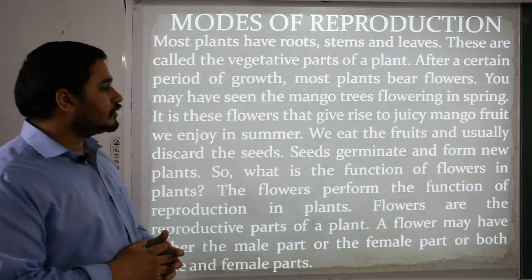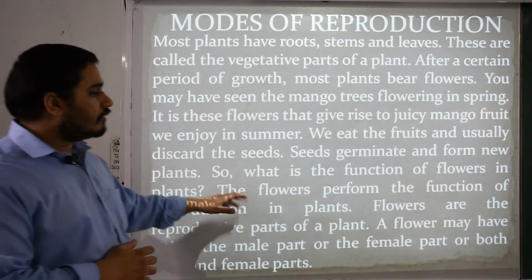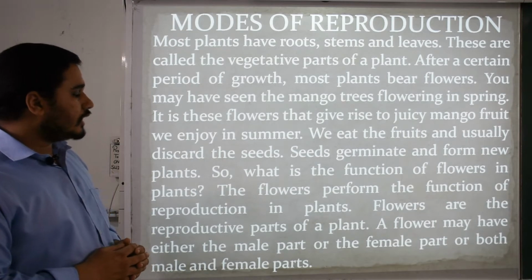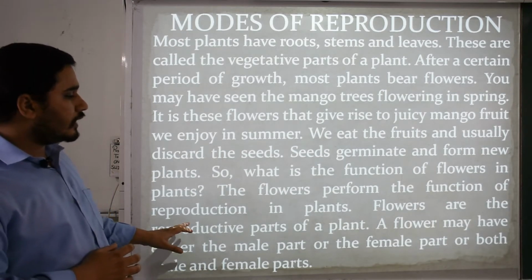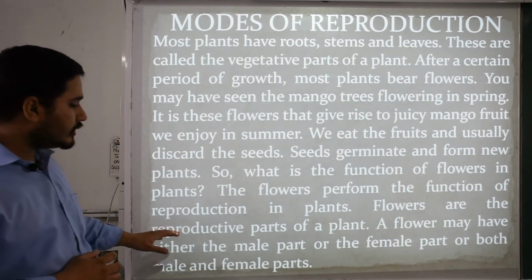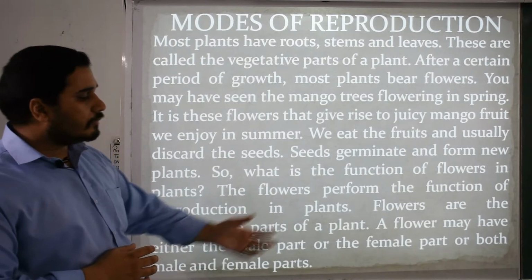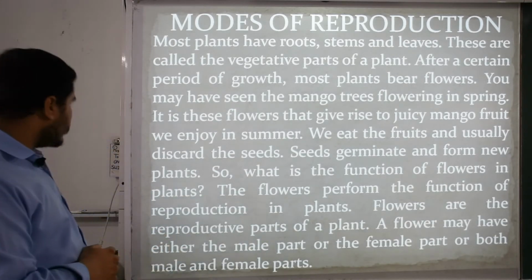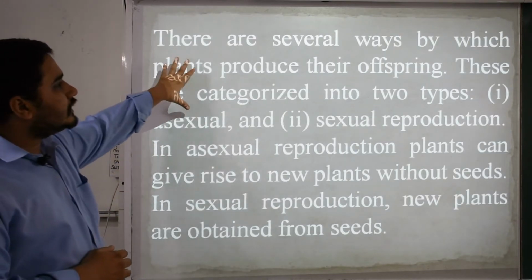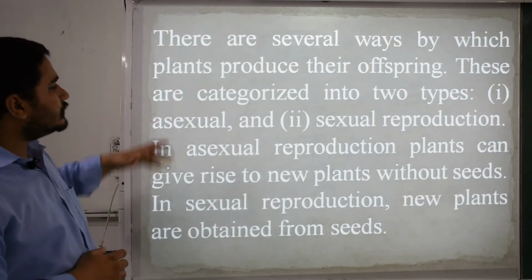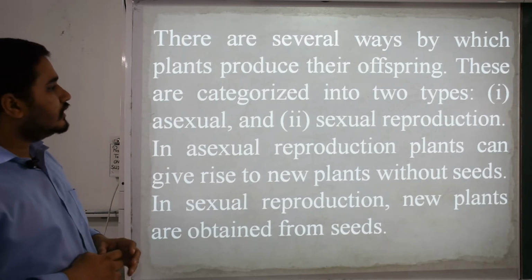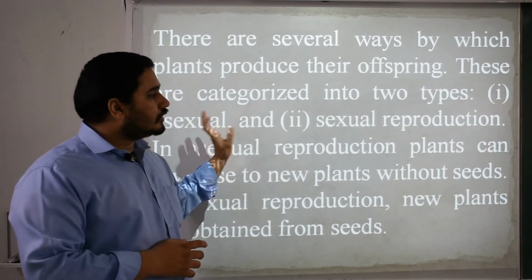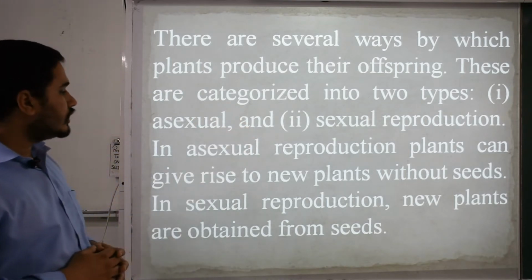So what is the function of the flower in a plant? The flower performs the function of reproduction in plants. Flowers are the reproductive parts of a plant. A flower may have either the male part or the female part, or both the female and the male part of the plant. Now there are several ways by which plants produce their offspring. These are mainly categorized into two types: the first is asexual and the second is sexual reproduction.